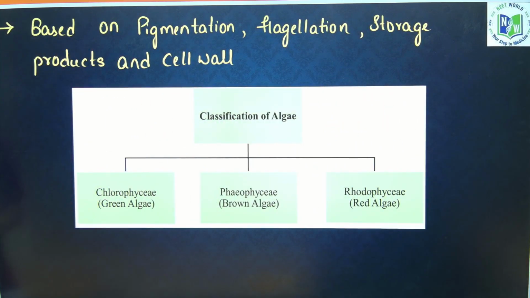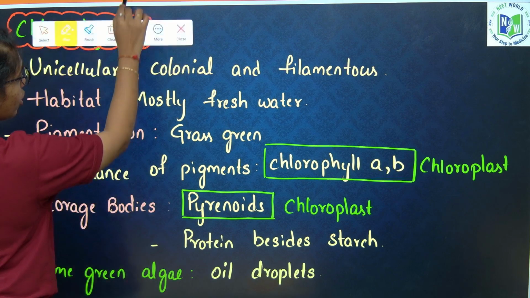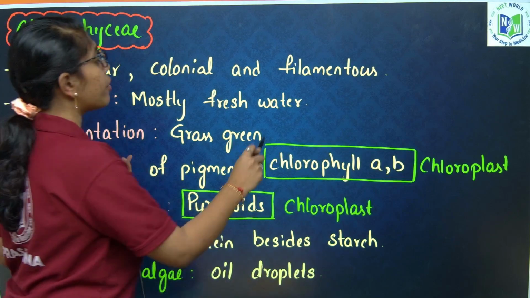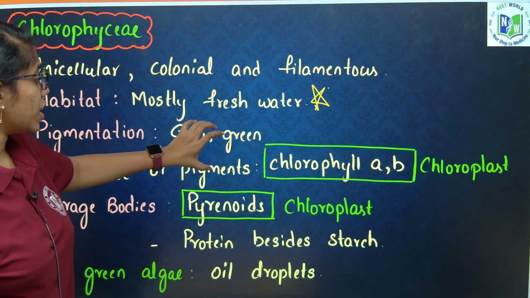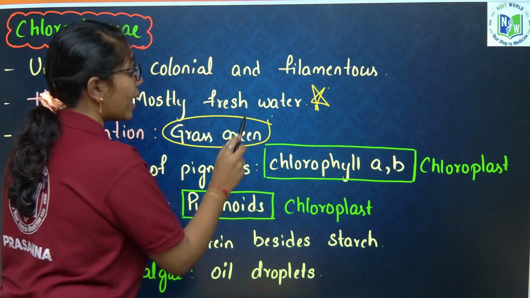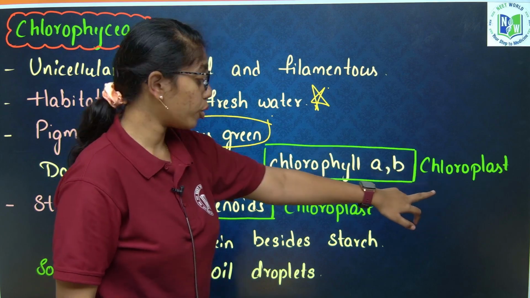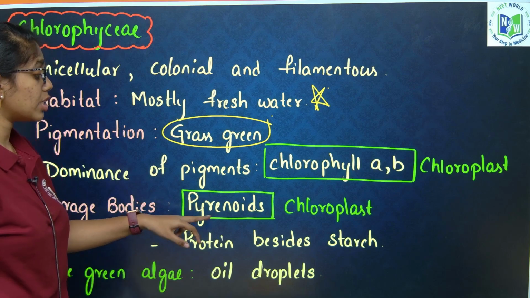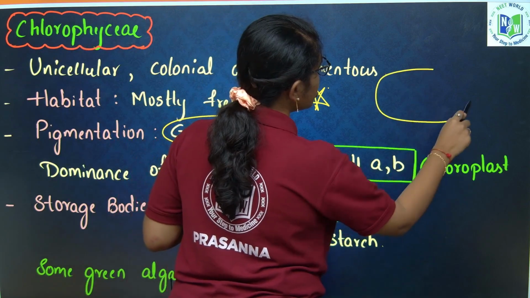Next, the general characteristics of Chlorophyceae which need to be remembered: they can exist in unicellular, colonial or filamentous forms. Habitat is mostly freshwater. Their pigmentation is grass green, due to the pigments chlorophyll a and b present in the chloroplast. Inside the chloroplast they also contain some storage bodies called pyrenoids. Pyrenoids will have a starch sheath.